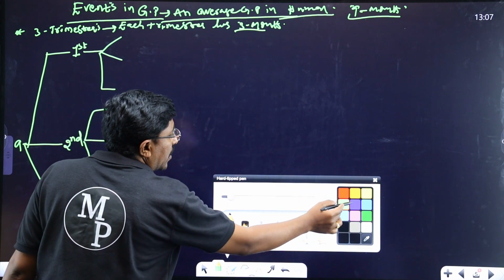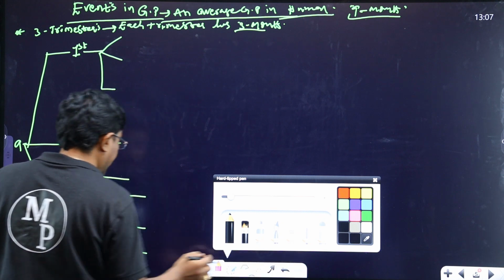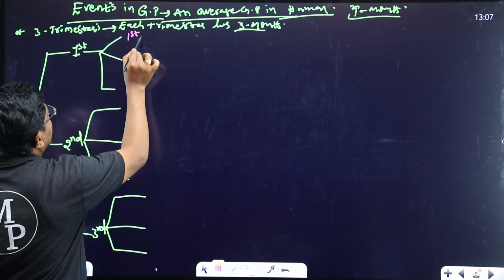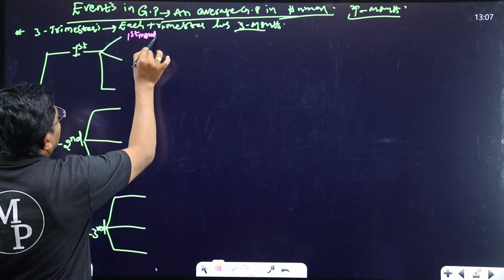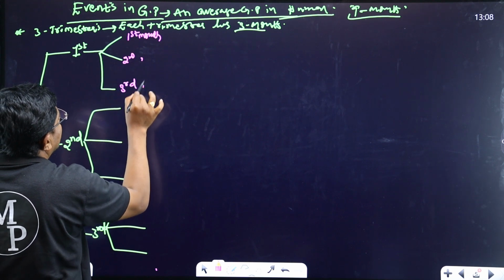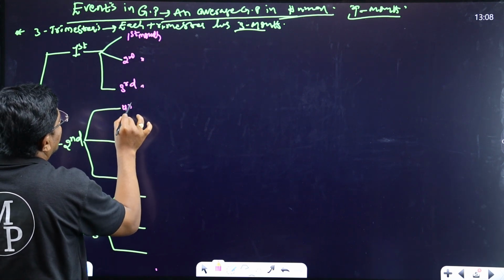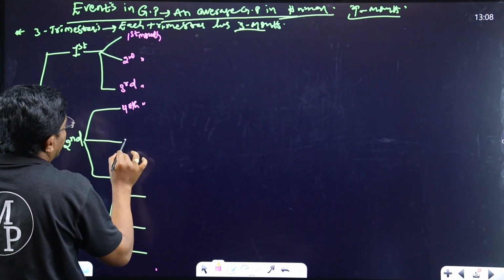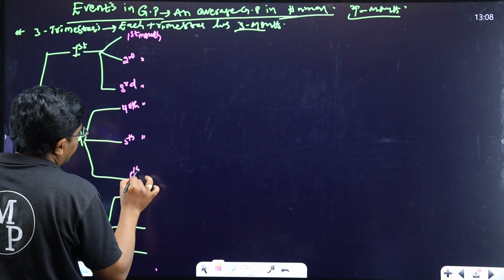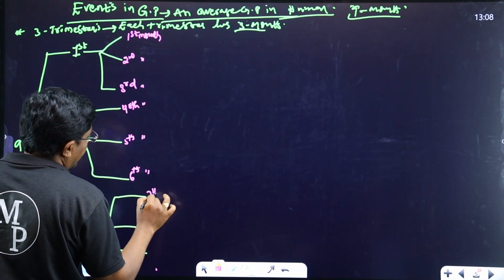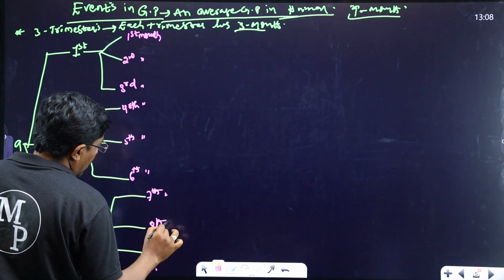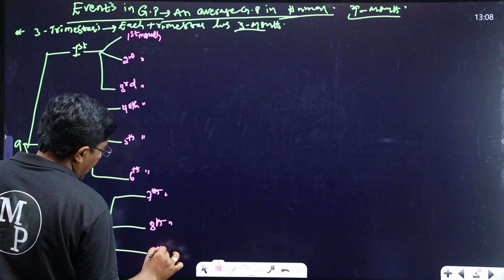Here, it is the first month of the gestation period. And it is the second month. It is the third month. And it is the fourth month. It is the fifth month. And it is the sixth month. And it is the seventh month. 8th month. And it is the 9th month.